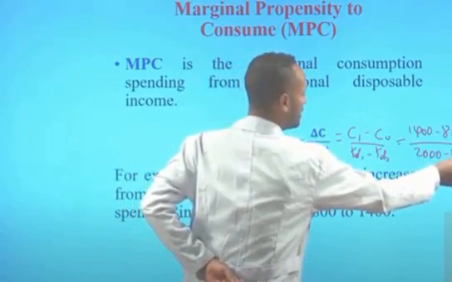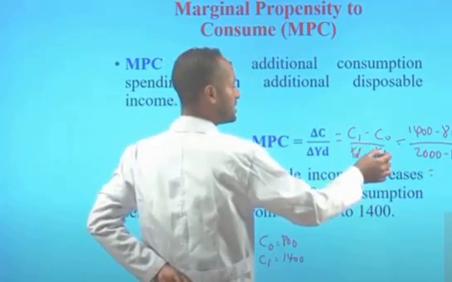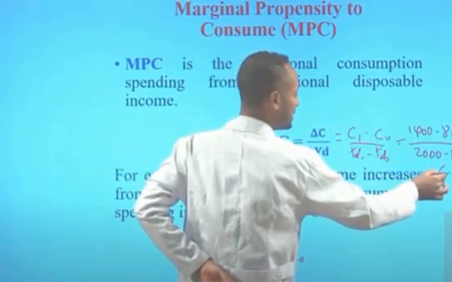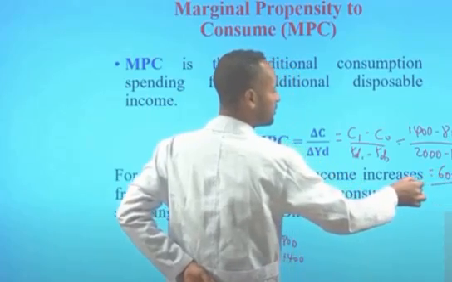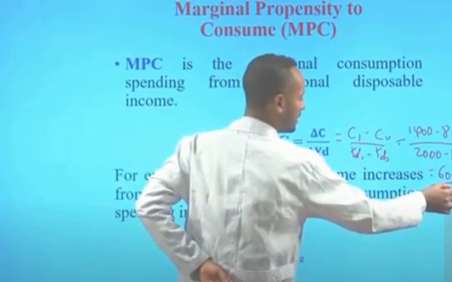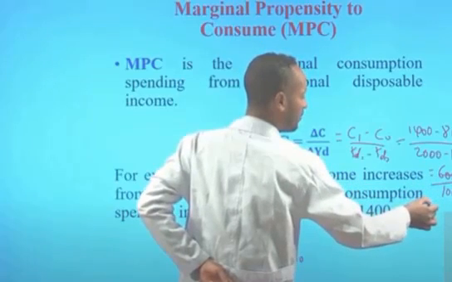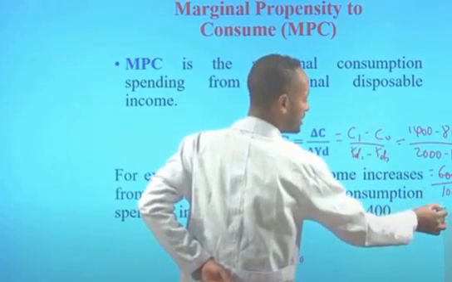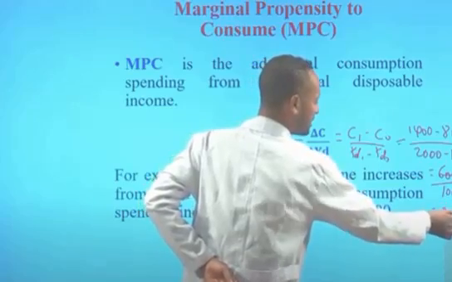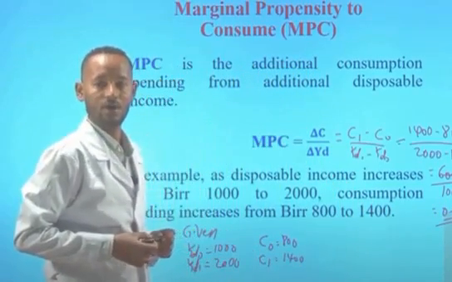And then the marginal propensity to consume will be 1,400 minus 800 is 600, divided by 2,000 minus 1,000 is 1,000. When we cancel two zeros, we are left with 6 over 10, which is 0.6. So the marginal propensity to consume for this household is 0.6.